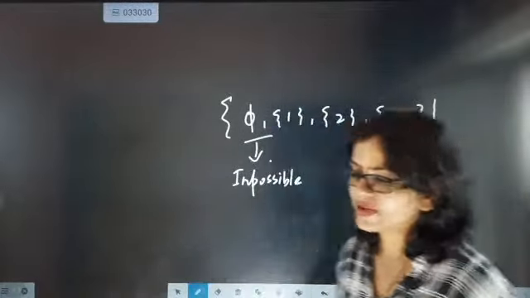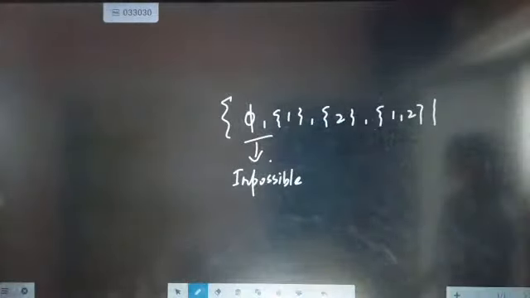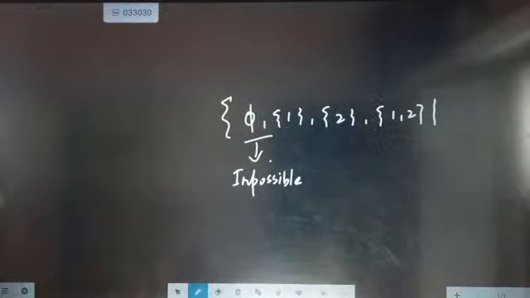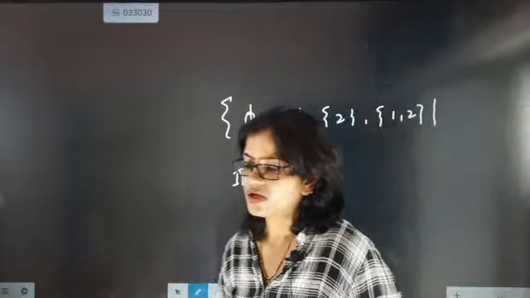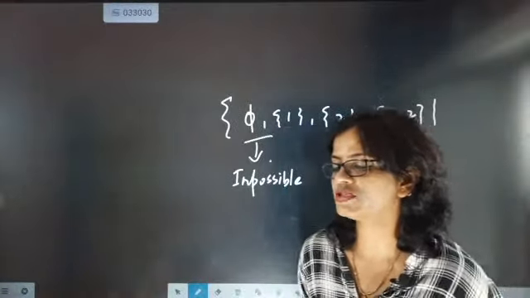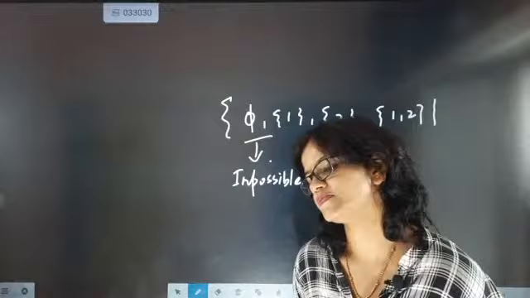And how many will be elementary? Now tell, how many will be elementary? Impossible is 1. Then how many elementary will be there? How many elementary will be there?